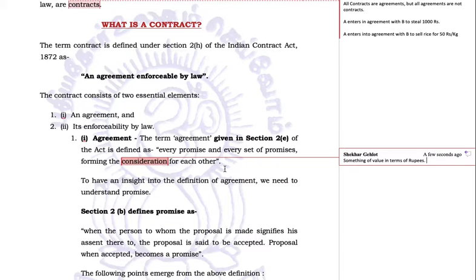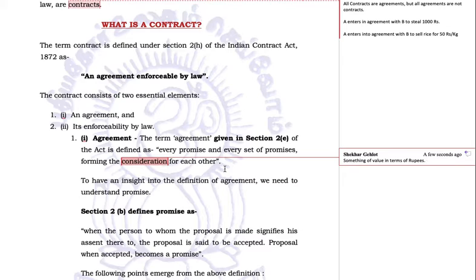Now, when two parties are entering into a contract, definitely the contract is done for some commercial purpose. When we deal with the term contract in the Indian Contract Act, we are dealing with only those contracts which have commercial outlines. We are not dealing with emotional contracts or contracts of other nature like religious contracts or social contracts.